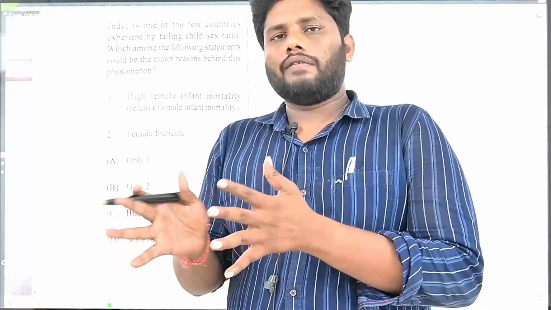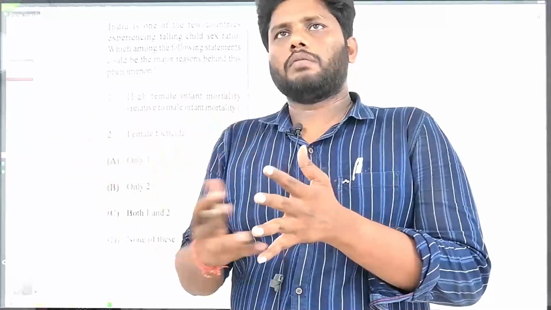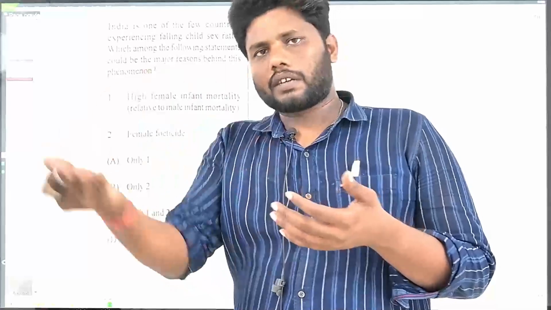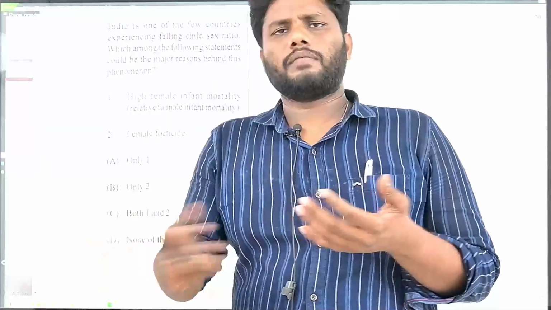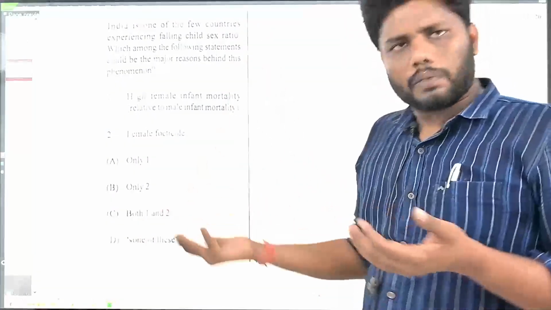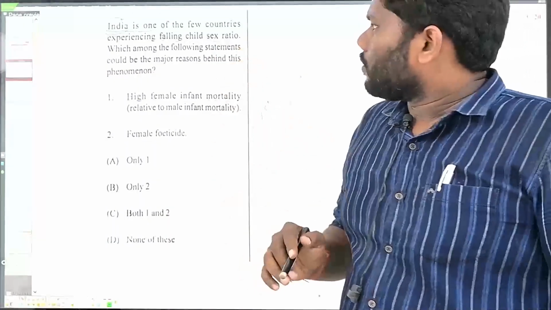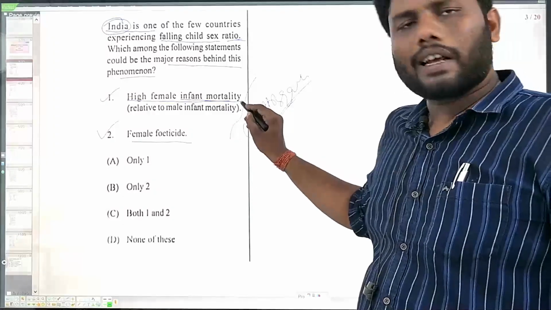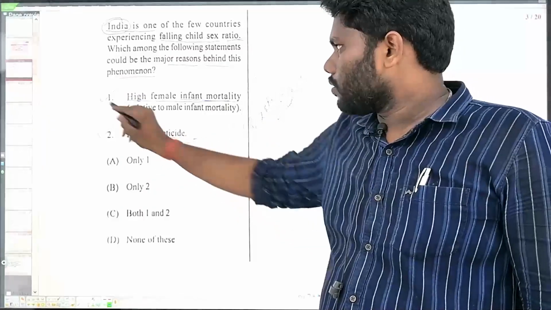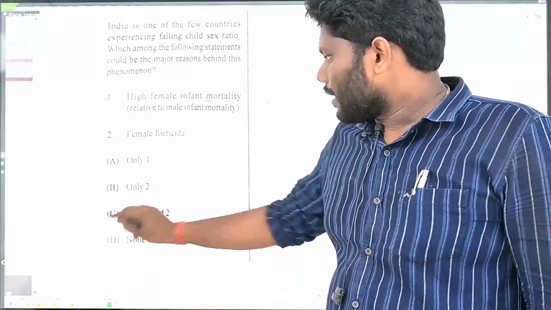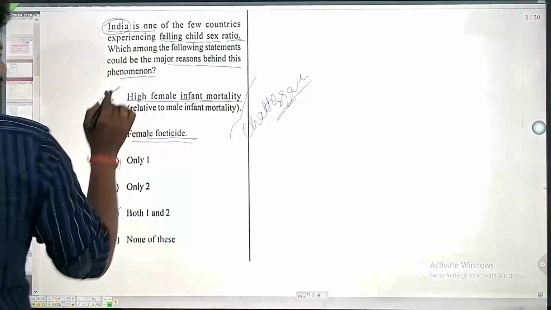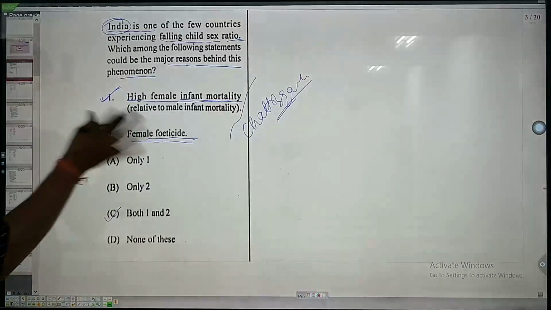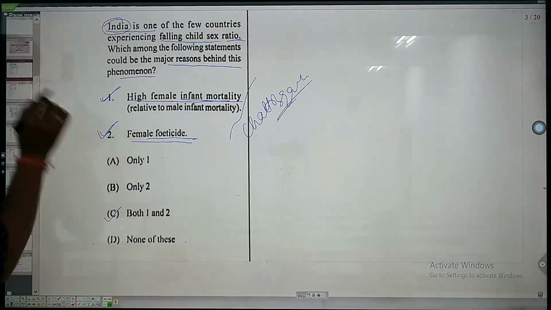Another thing is that if there are lesser resources available like agriculture land and food availability, in that case also child birth rate will come down, but India does not face any type of problem with respect to birth rate. So what is the problem with India for this falling child sex ratio? It is because of female infant mortality and female foeticide. So both of the statements are correct. So the right answer is both 1 and 2. This question directly we can correlate that both the statements are correct. So the right answer is option C.